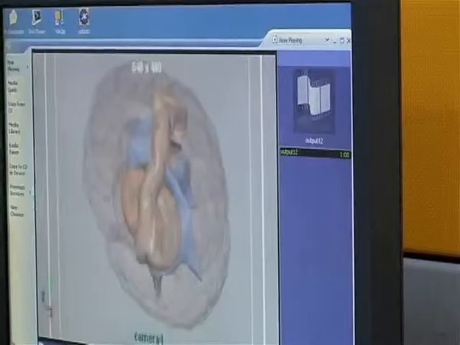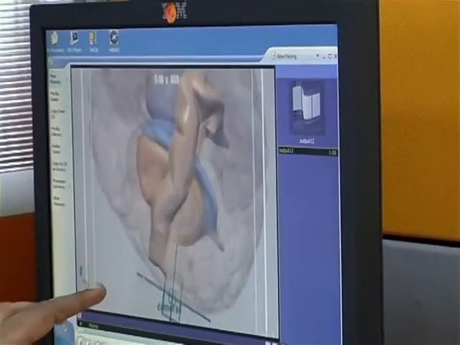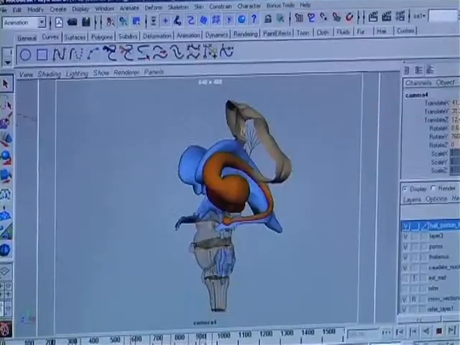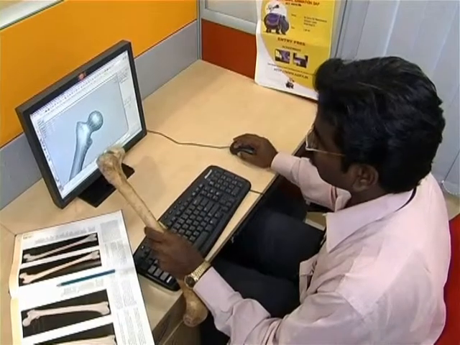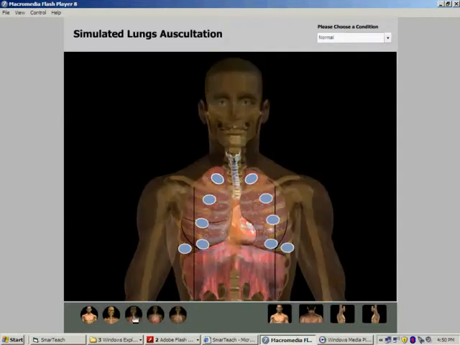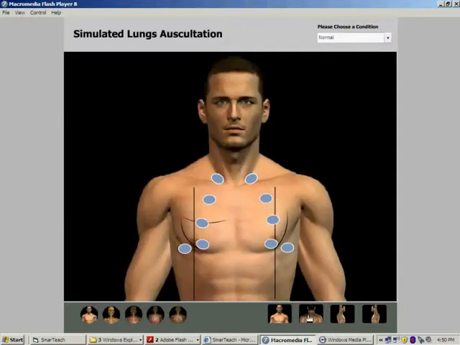The entire human body has been modeled in 3 dimensions part by part, and many concepts are illustrated as high-quality animations and clinical simulations, making the subject easy to understand. For example, while learning to comprehend lung sounds, a student can interactively put his stethoscope on a virtual patient from the front, the back, sides, and listen to actual sounds in, say, a normal patient, and compare with, say, severe asthma.